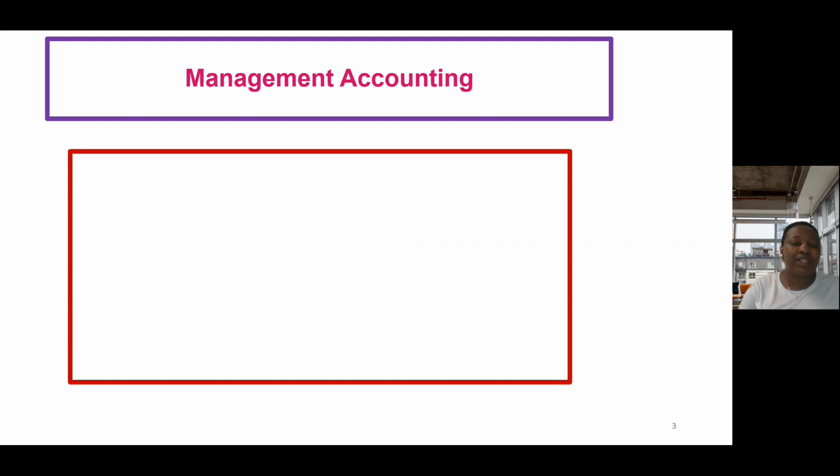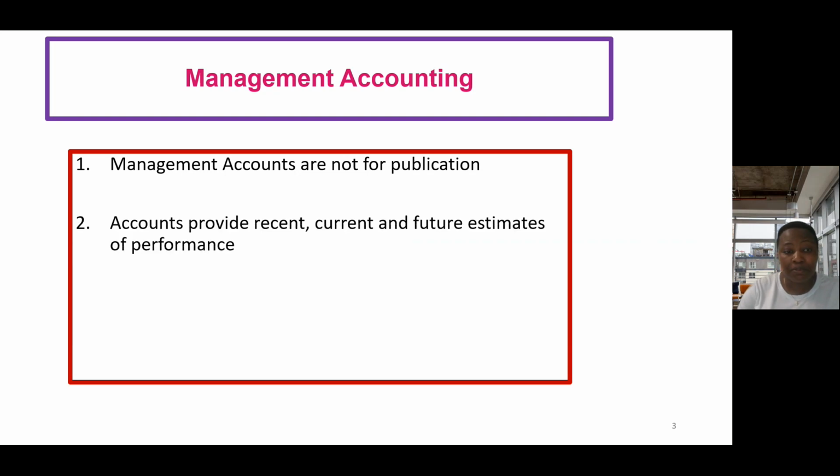And then the second bit is management accounting. Management accounting, unlike financial accounting, is not meant for the public. When we were discussing financial accounting, we said there's a legal requirement to publish financial accounting information and to make it available for the public. Management accounting, on the other hand, is not meant for publication. It's not meant for the public. It's meant to be used internally by managers within the company.